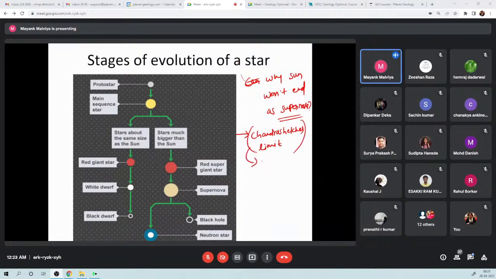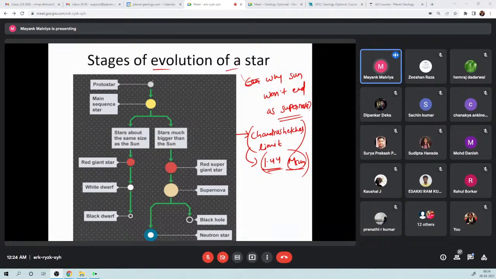He said that any star which has a mass of more than 1.4 times the mass of the sun will have a different life pathway from one with less than this mass. These are the various stages in the evolution of a star.